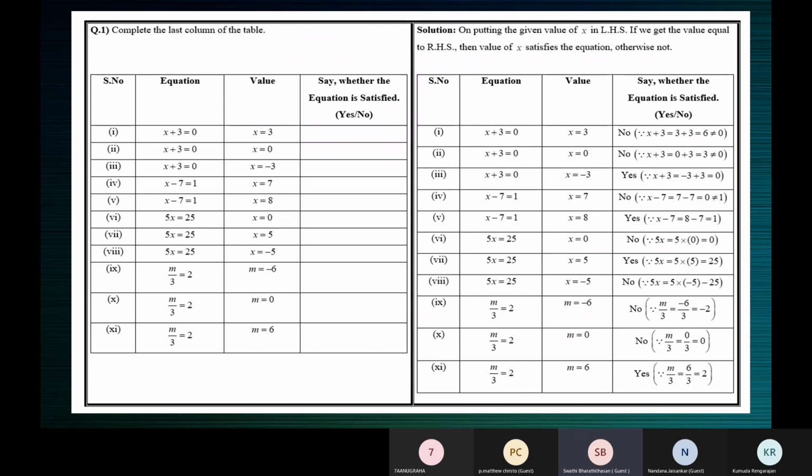Yes, ma'am. Okay. One of you try to explain this one. Shall I try? Yeah, 9th one. Let's do a question answer session. Let me ask you some questions. So what is the expression on the left hand side? Ma'am, it's m divided by 3 is equal to 2, ma'am. No. Answer my question. What is the expression on the left hand side?